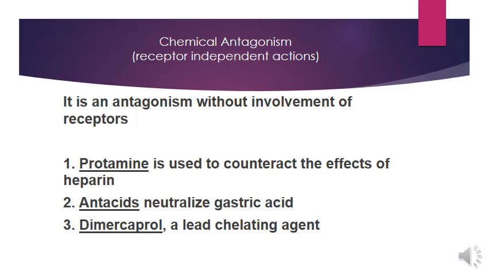The protamine sulfate binds with the heparin, that is a negatively charged ligand. Binding of protamine sulfate with the heparin brings structural and sequential changes in the heparin. This shows chemical antagonism. The other example of chemical antagonism is antacids, that neutralize the gastric acids. And the other example of chemical antagonism is dimercaprol, that is a lead chelating agent.